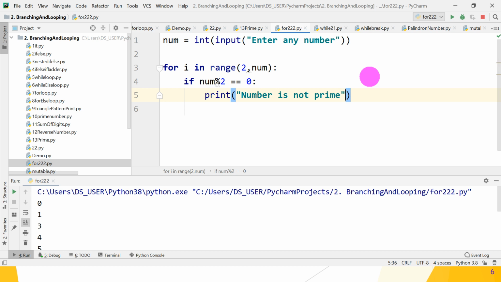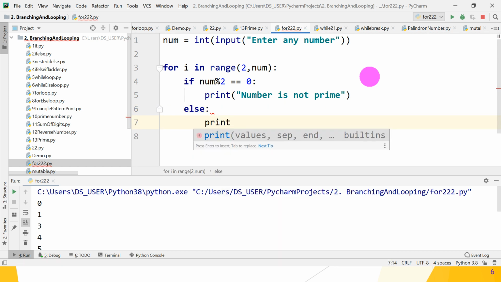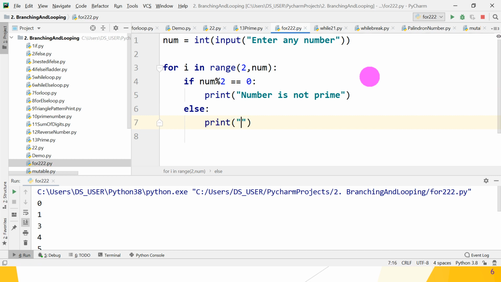Got it? Otherwise it is prime, but we cannot write else here. If you write else, print number is prime. Is it true, guys?